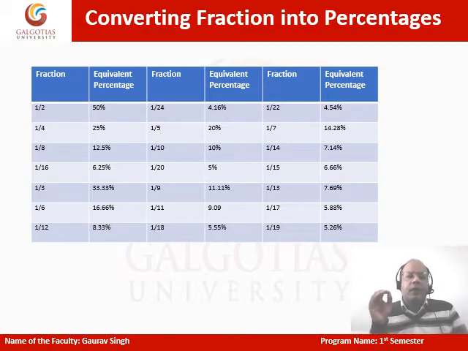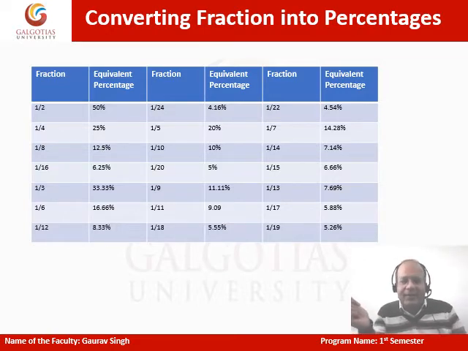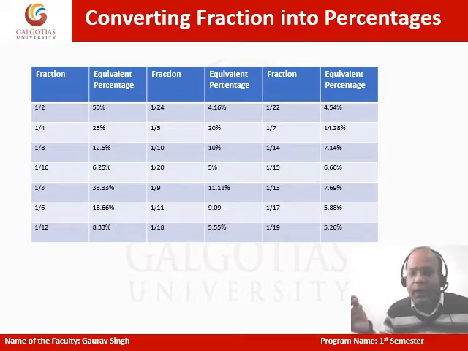We have a half, which is going to be 50%. If I halve it further, it's 1 by 4, which is 25%. If I halve it again, it's 1 by 8, which is 12.5%, and so on. I would get 1 by 16 as well. So I'm done with these, and all of us know it.